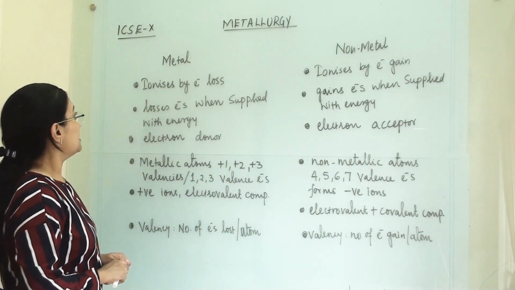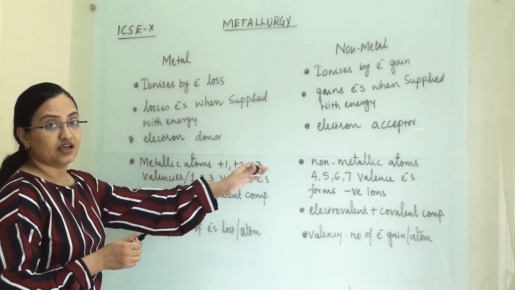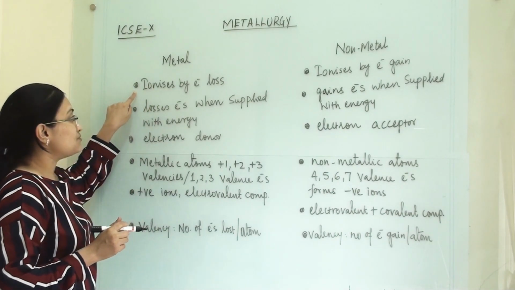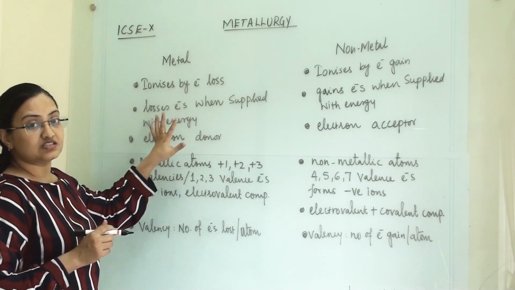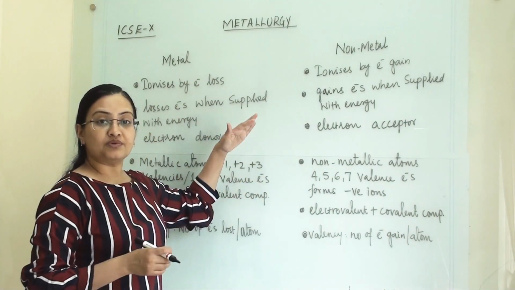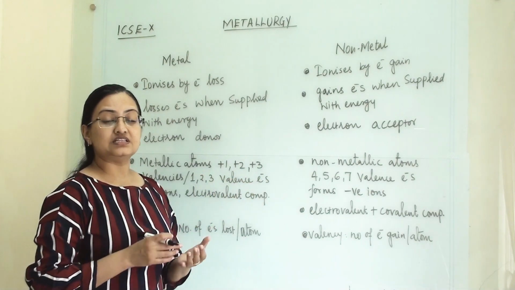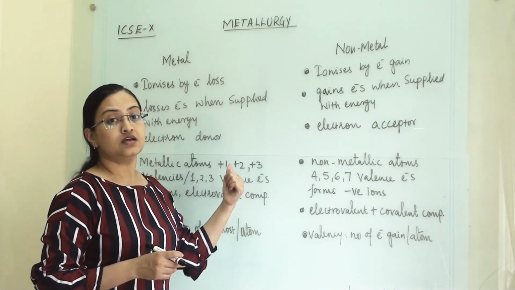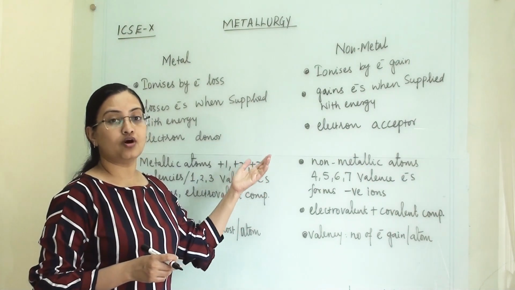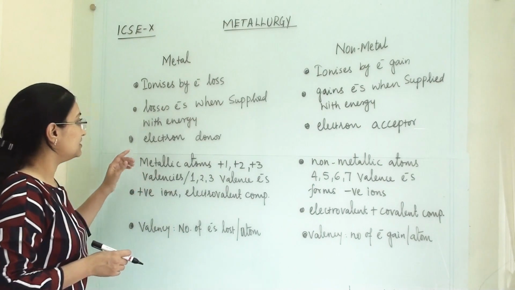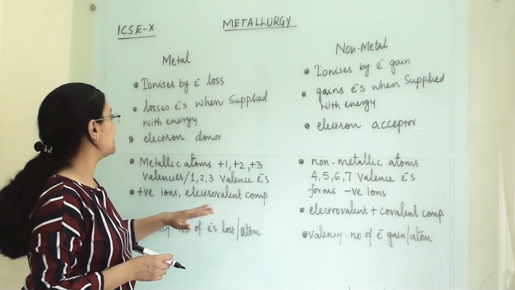So first, these are the metals and these are the non-metals. First, ionizes by electron loss. This is a simple difference based on their characteristic properties, but from each and every point the reasons are likely to come that we will discuss as well, and some multiple choice question or fill in the blanks may come from this characteristic property. All those things we will discuss side by side.